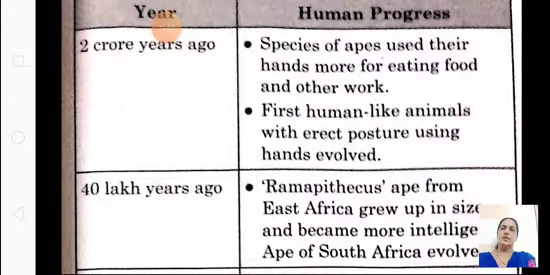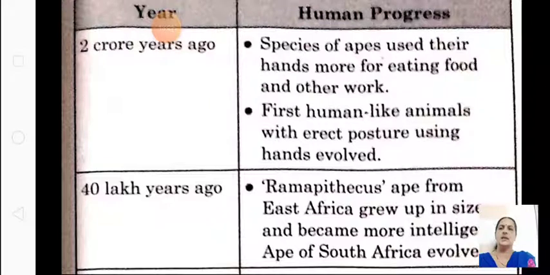Okay, so first we will start with 2 crore years. 2 crore years ago what had happened? Species of ape used their hands. So the apes started using hands more for eating food and other work. And the first human-like animals with erect posture using hands evolved. Okay, so the first human-like animals were called Ramapithecus.